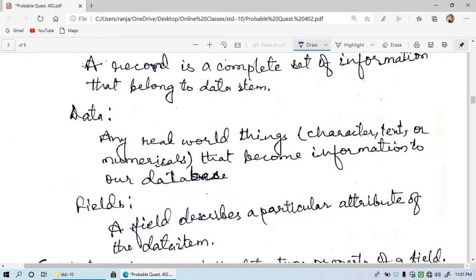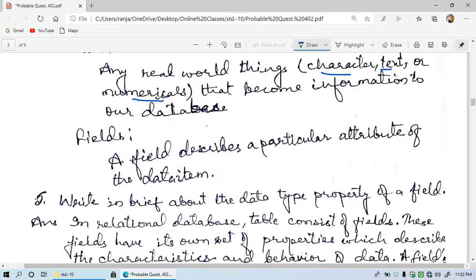Now what is data? Any real world things, character, text or numerical that become information to our database. Meaning whatever things we have in our real world and we know it, we can make a list of it and arrange the things that may be character or text or any numerical value, and that is called data.